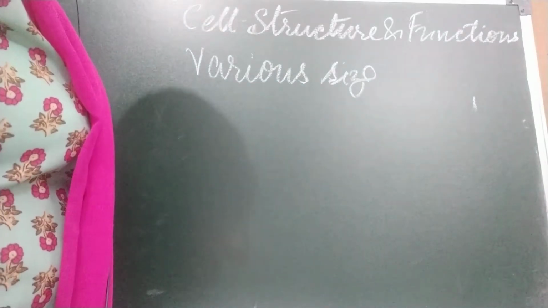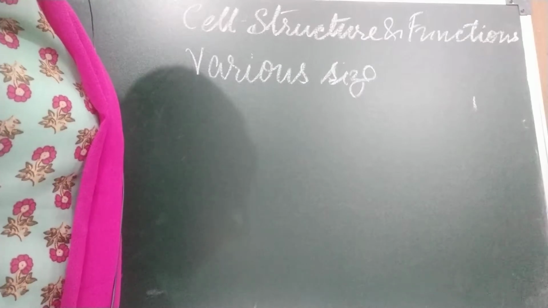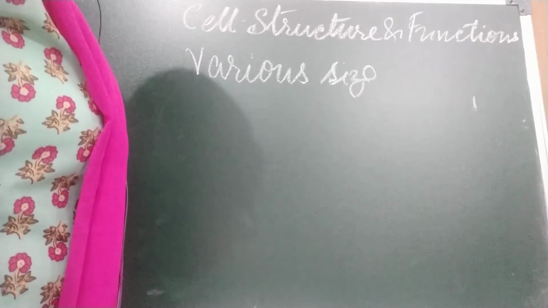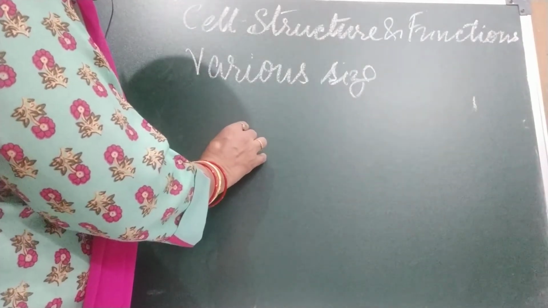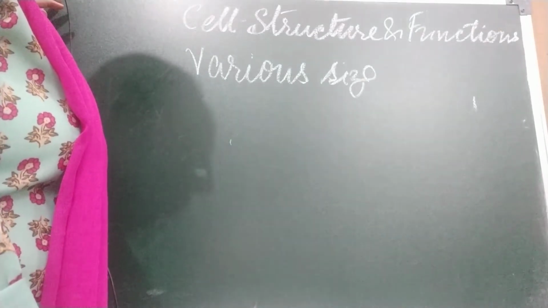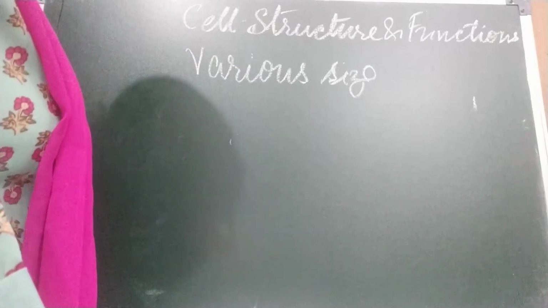The egg of a bird is only a single cell, children, as we know. An ostrich egg measuring 170 millimeter by 130 millimeter is the largest single cell. So we can say that the ostrich egg is the largest cell. The smallest cell is a bacterial cell.